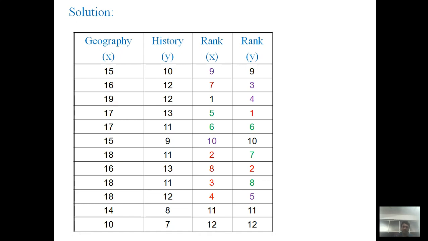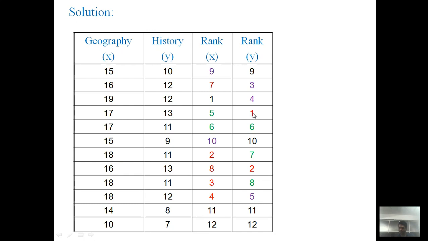Right now we talk about the second and fourth column. Just forget the first and third column, and see carefully the second and fourth. We talk about the variable y. The highest score achieved in the history subject is 13, and on 13 there are 2 students, so we assign 1 and 2.